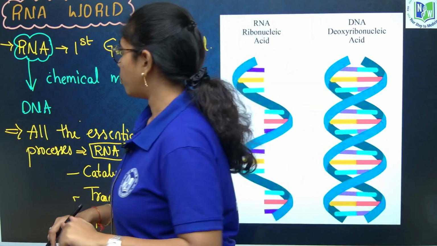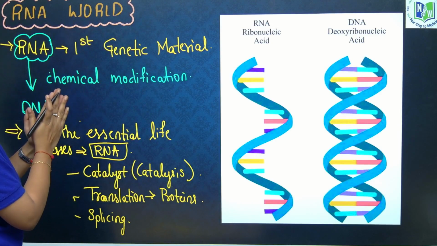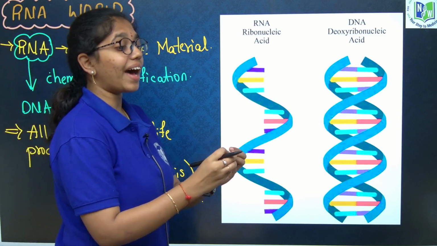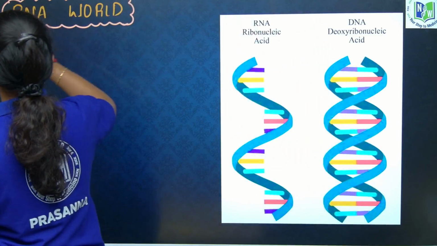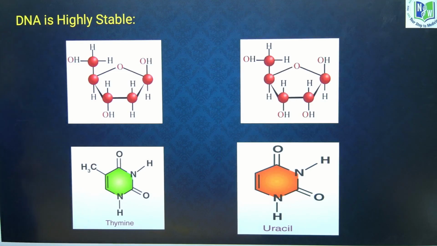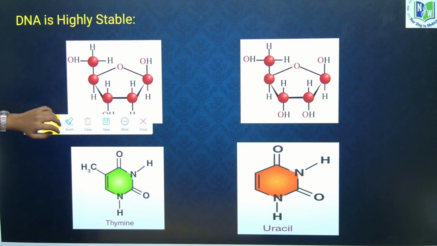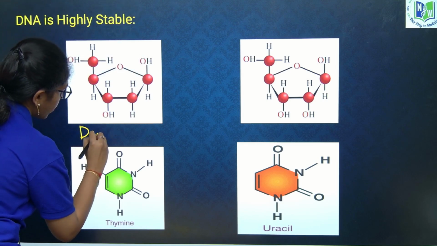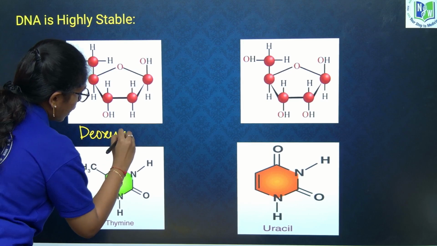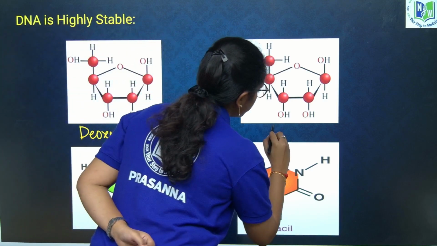Why is it so? Why is DNA storing the information, not RNA? We say that DNA is storing the genetic information, and RNA is transferring the genetic information. Let us see why. If you look over here, both the DNA and RNA structures. In DNA, what sugar do you have? In DNA you have deoxyribose sugar. In RNA you have ribose sugar.